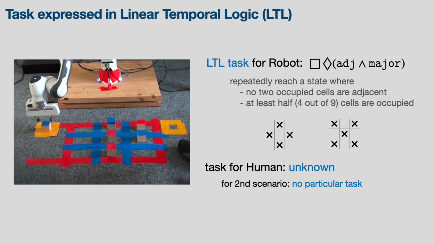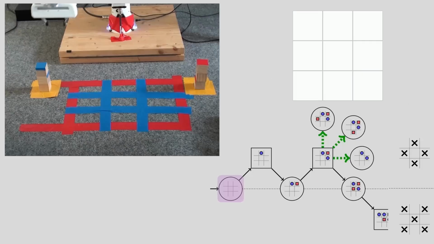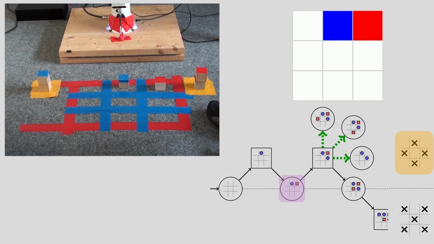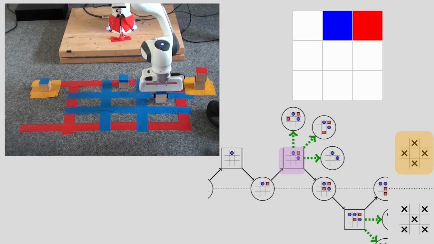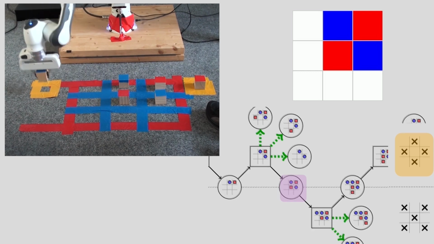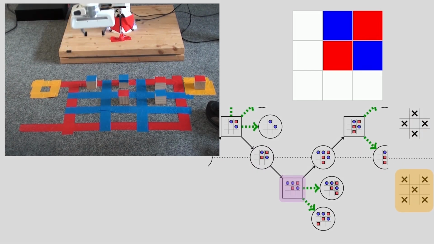For the second scenario, we'll now show the power of feedback with adaptability of our framework. Here the robot has the same task, but the human has no particular goal. Here again, the robot initially is trying to reach the top target configuration. And since the human again did not take the suitable action, the robot adapts towards the bottom target configuration.